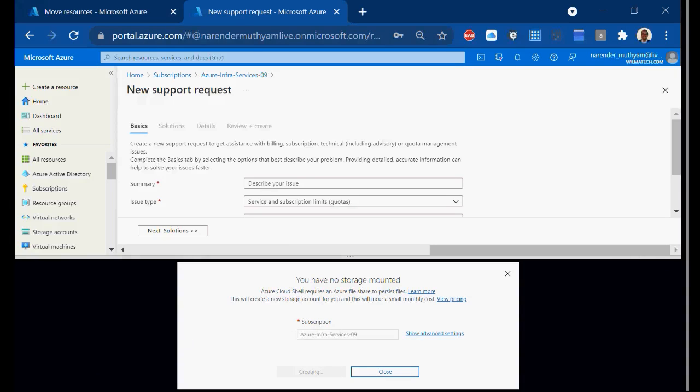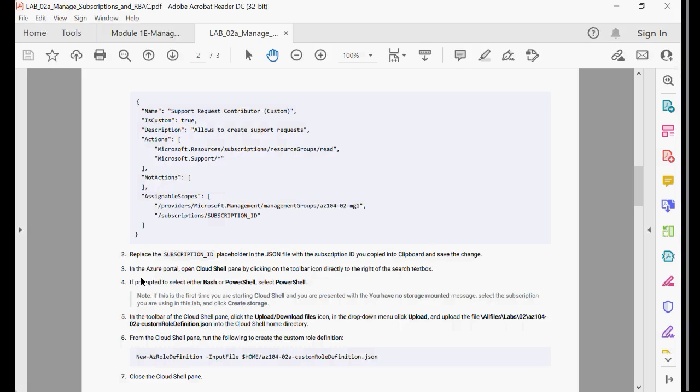And once you have this, you can upload those ARM templates to the Cloud Shell as and when your lab talks about it. So now the lab is talking about in portal, open Cloud Shell, right? Clicking on the toolbar, what I've done just now, and once you create it, it will ask you to create a storage account, which I have already just done. And then in the toolbar Cloud Shell pane, click upload download files, right? And then you need to upload the file, whatever file they are asking you to upload.